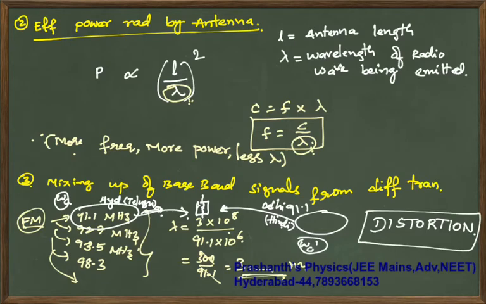So to prevent this distortion, we add a carrier signal. If you want the Telugu channel, you demodulate the Telugu carrier wave, and if you want the Hindi station, you demodulate the Hindi wave. Like that, each language you demodulate accordingly. So that is another important aspect.